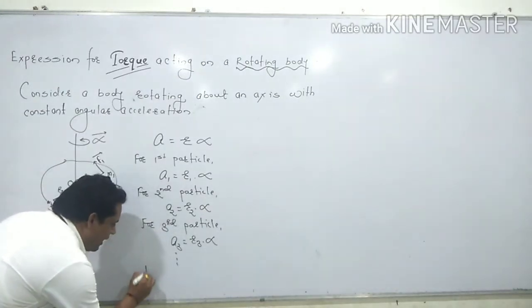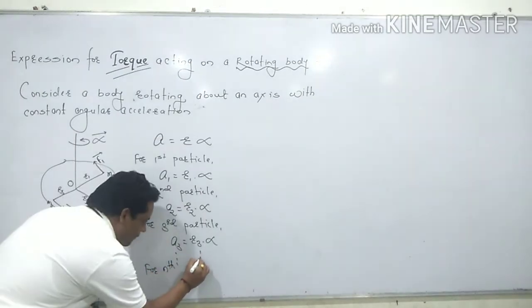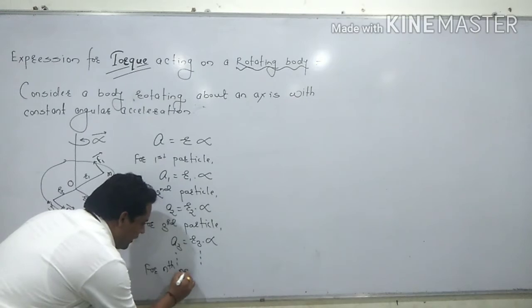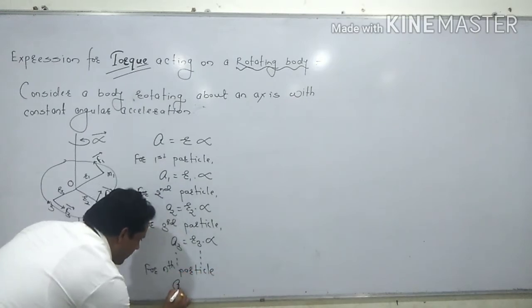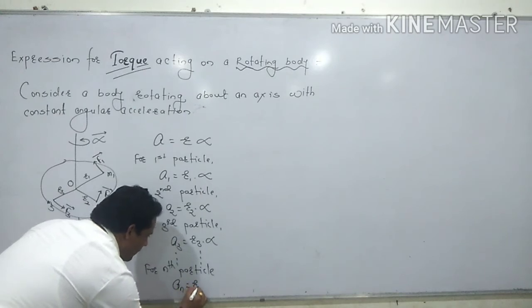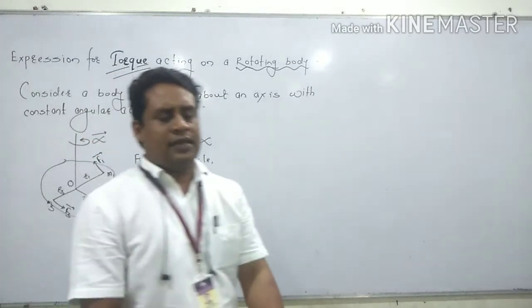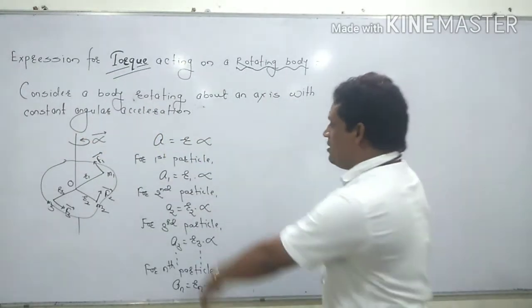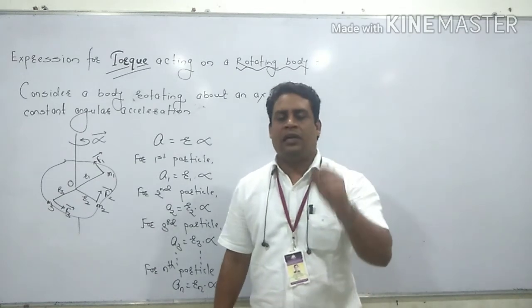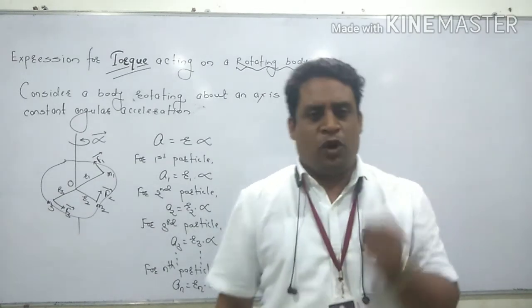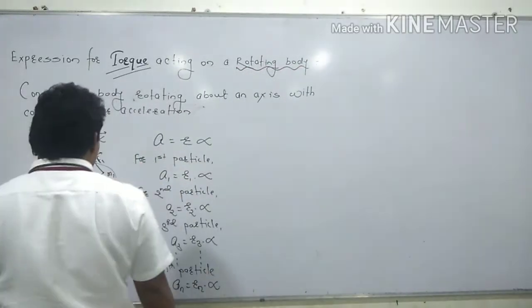Similarly, for the nth particle, we can write an, distance is rn, and again alpha is the constant angular acceleration. So these are the linear accelerations acting on each and every particle of the body, which is rotating about its own axis with constant angular acceleration.